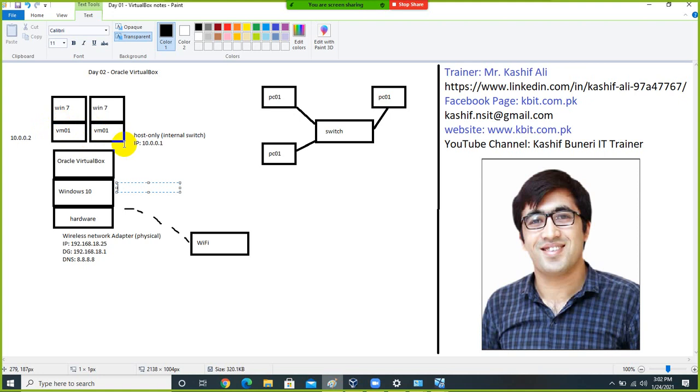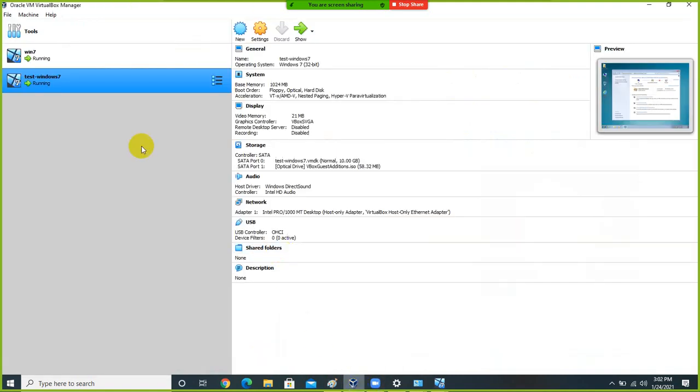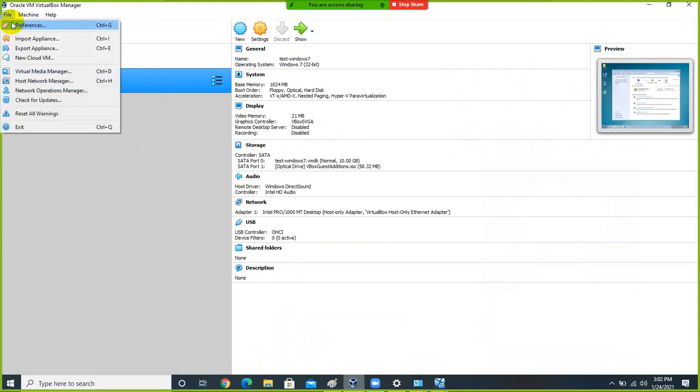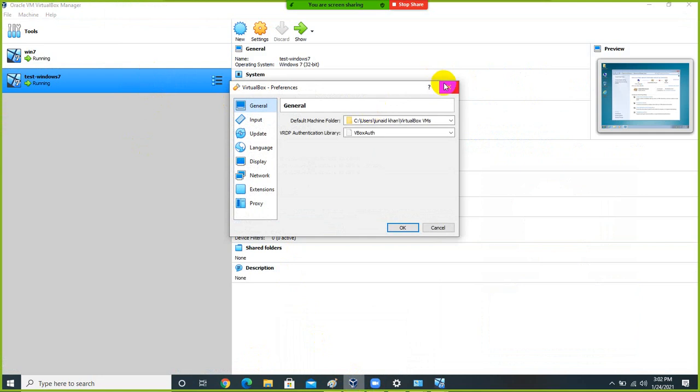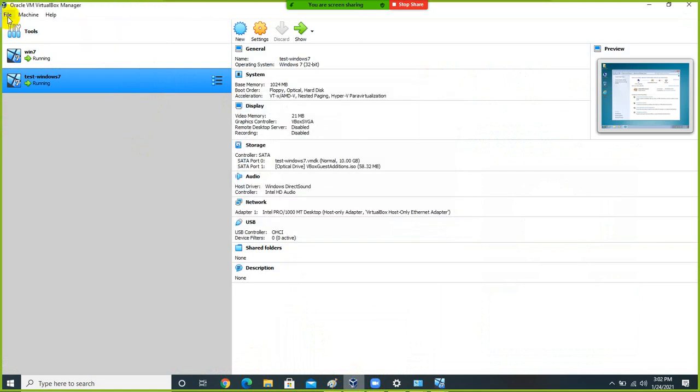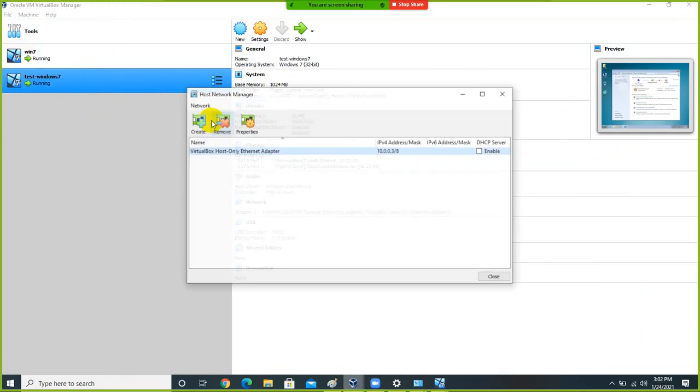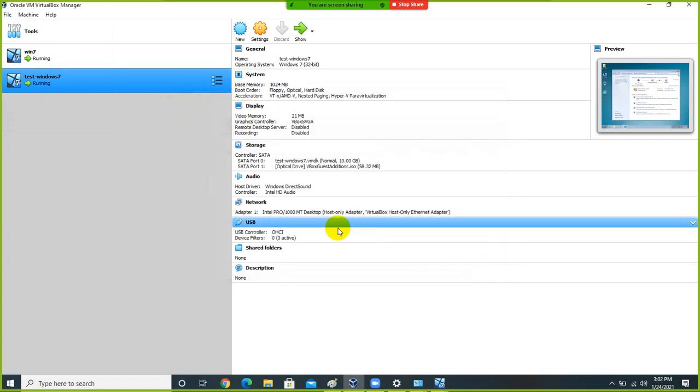That's the main purpose of host only adapter. I have already shown you that if you do not want an automatic IP address for your virtual machine, you can simply disable the internal DHCP for the host only adapter using this option, host network manager. So we are finally okay with this option.